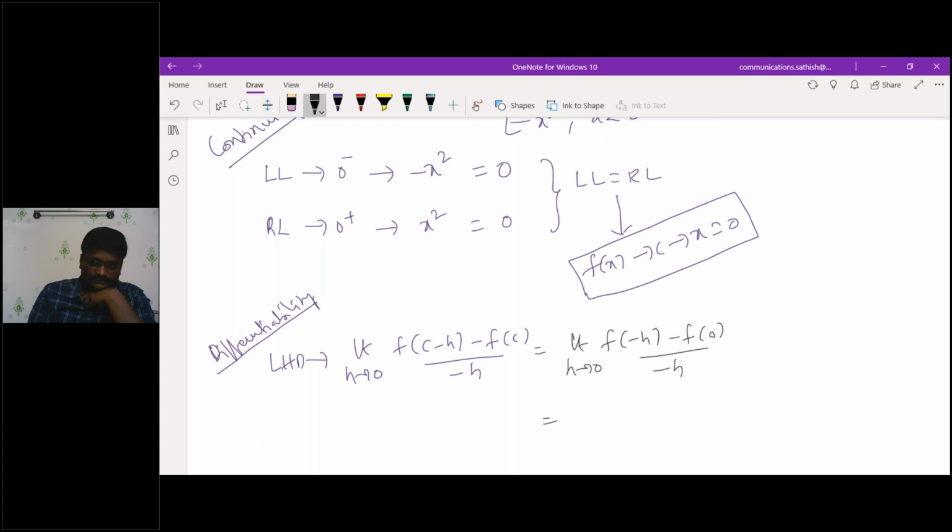Minus h square. Minus of minus h whole square, which is 0 by minus h. Am I correct?